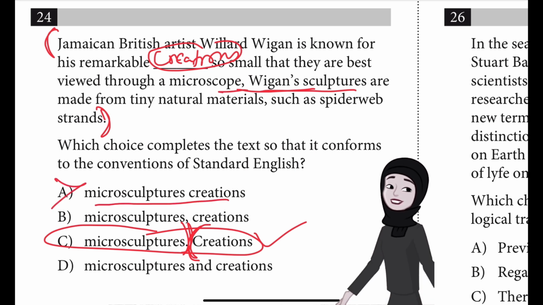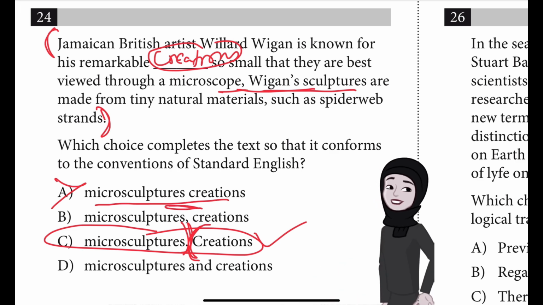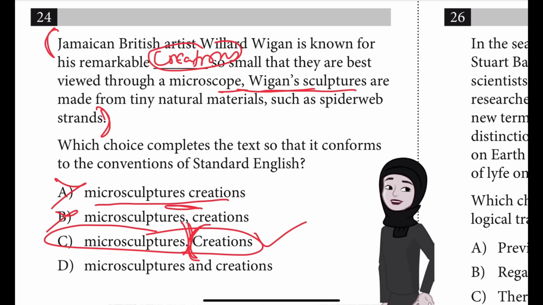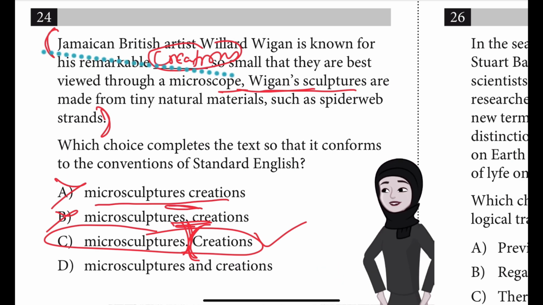So choice A is incorrect because it results in a run-on sentence. The sentences ending in micro sculptures and beginning with creations are fused. There is no punctuation between micro sculptures and creations at all, and there is no conjunction either. So that is not correct. And B is incorrect because it results in a comma splice. There is a comma in answer choice B, but a comma can't be used in this way to mark the boundary between sentences.